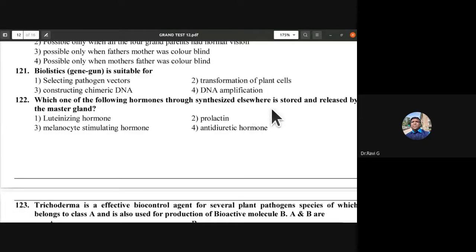ADH, or vasopressin, we also call it. So this is the hormone which was synthesized elsewhere, that is in the hypothalamus, and released by the pituitary gland, master gland, the posterior lobe or neurohypophysis of the pituitary gland. They are not producing the hormone, they are just storing the hormone which was produced by the hypothalamus.